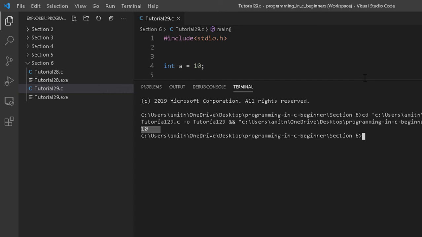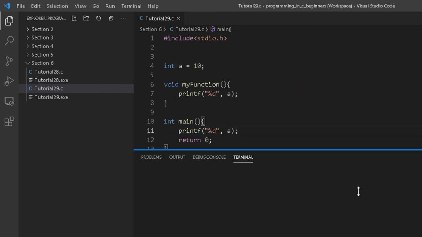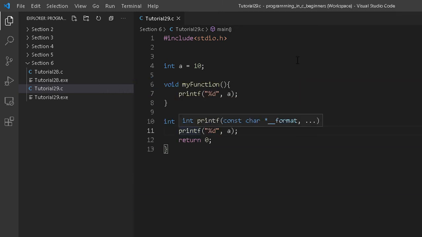Why is it not printing 2 times, though we have printed it 2 times? The reason is, when we are running the program, main is getting called, but this my function, which is our user defined function, hasn't been called anywhere, right? So if you want this to be executed, you have to call this my function inside main. Okay, now you can see that definitely this a variable can be accessed anywhere inside these two functions.